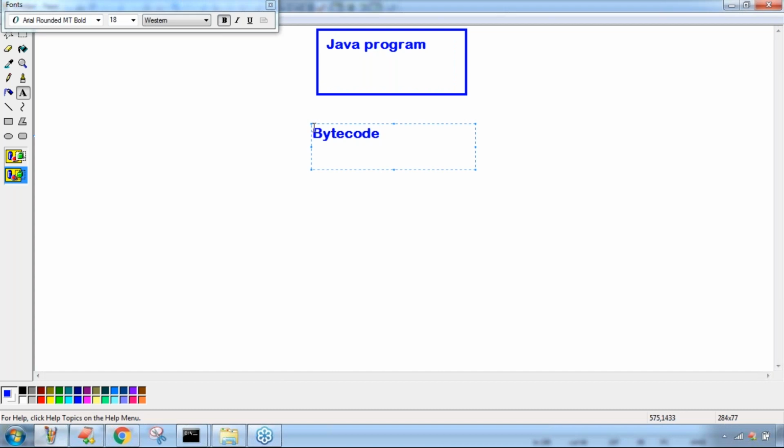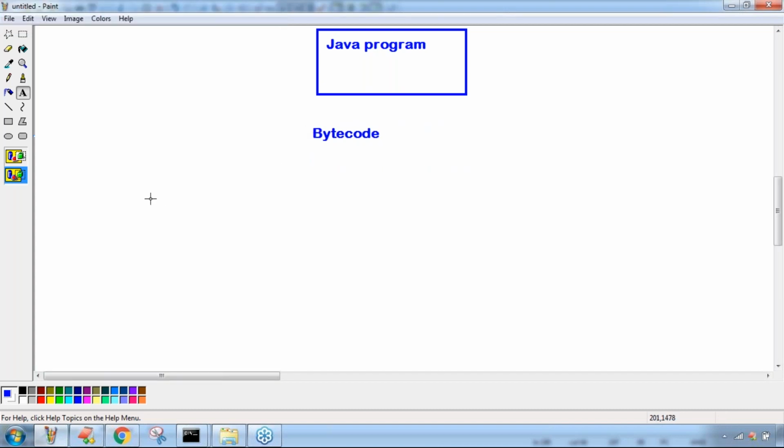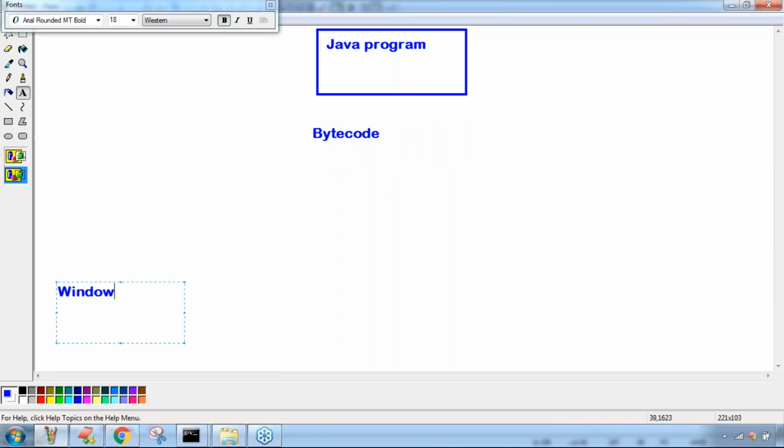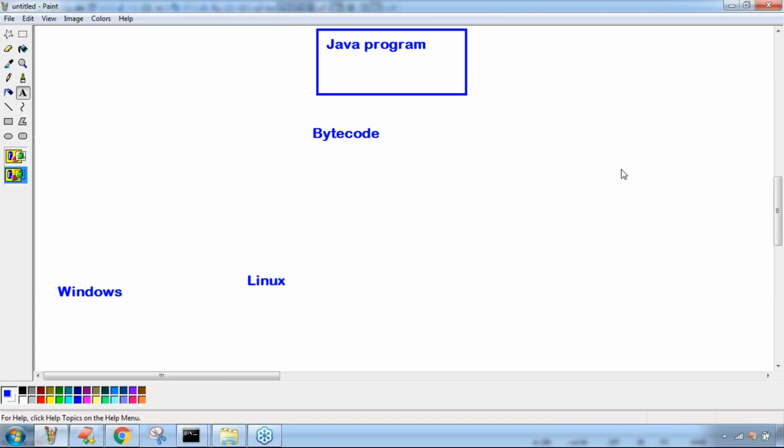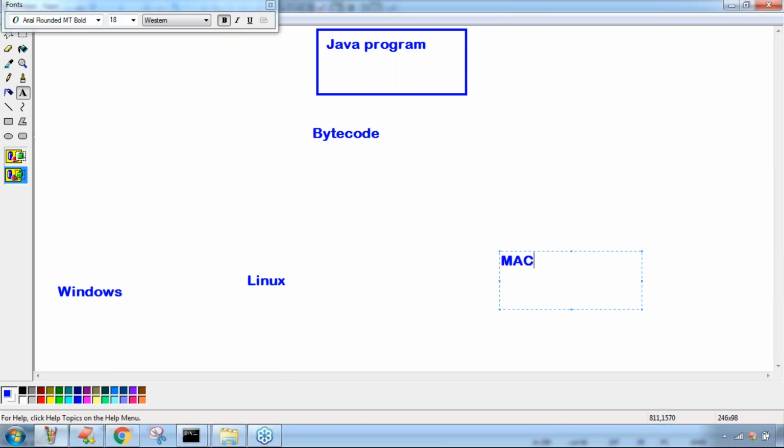Bytecode we are going to get. This word is very important, sir. Next, I want to run on the Windows platform. Next, Linux platform. And after that, Mac platform. I have to do that.